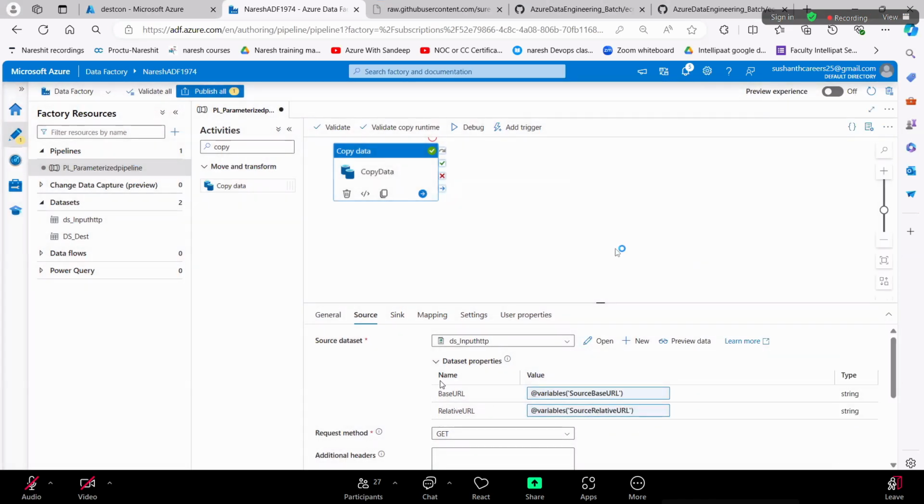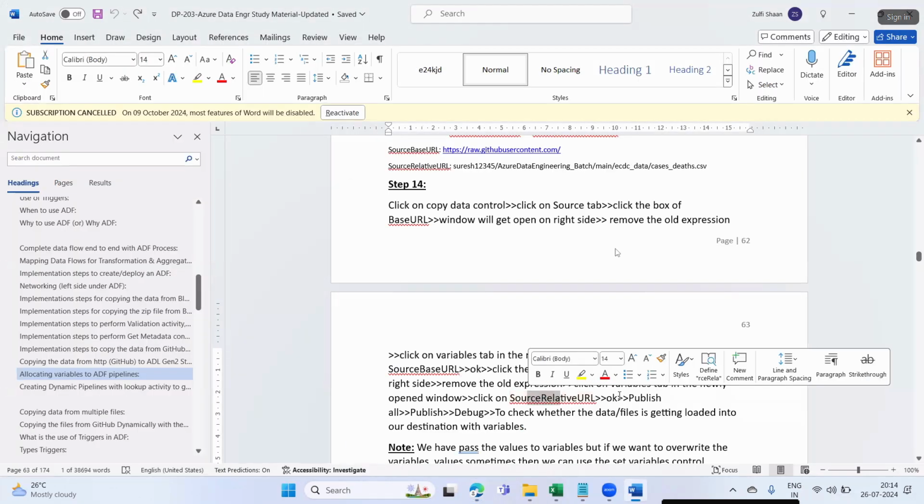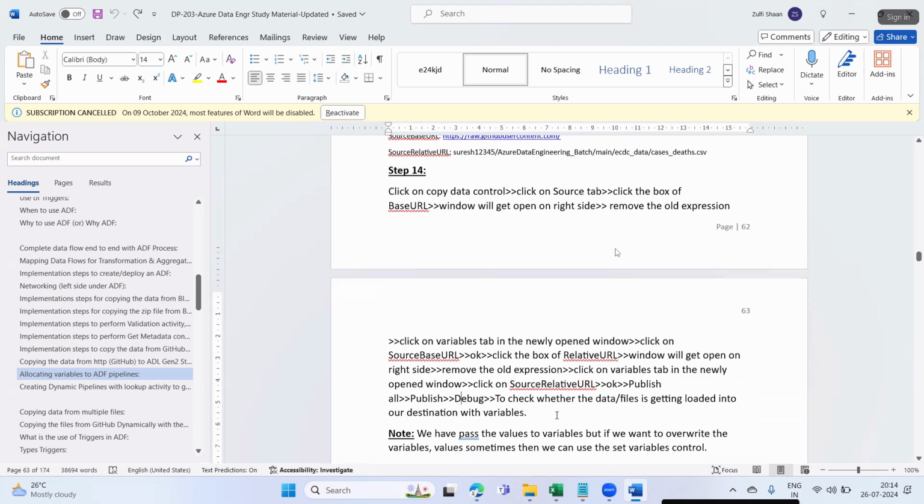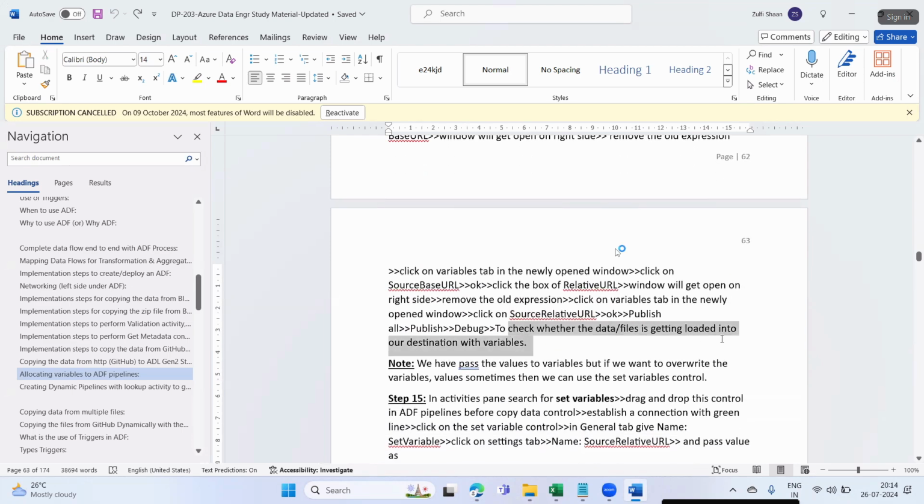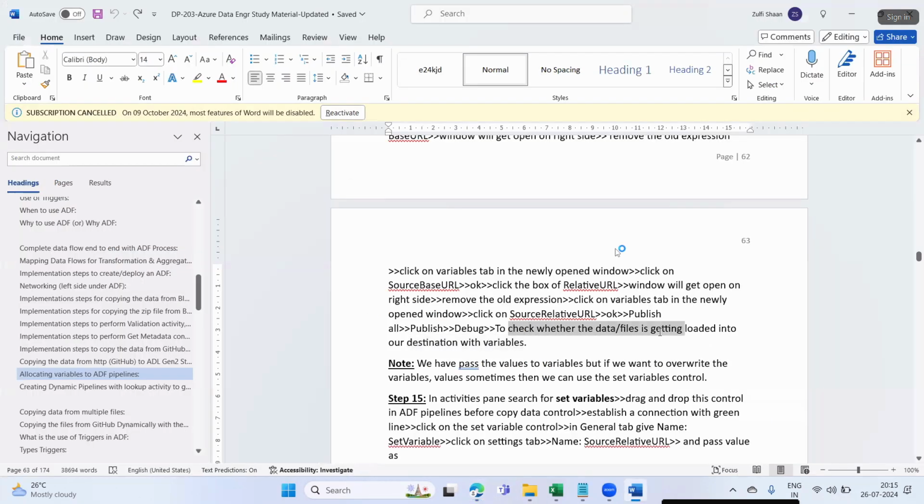So what you are defining at pipeline level as variables, those variable values you are reading here at your dataset source. Okay. Publish all, publish, debug. Now to check whether the data or files are getting loaded into the destination with our variable values or not, I'll say publish all, publish.